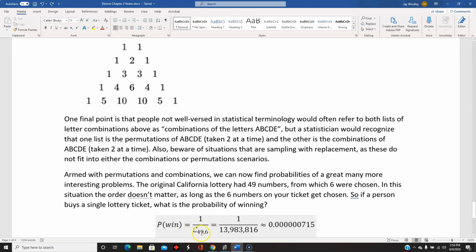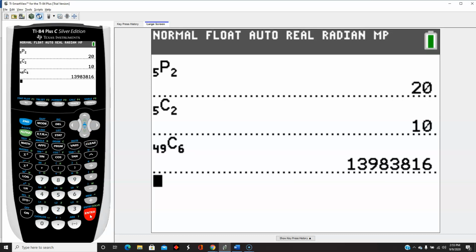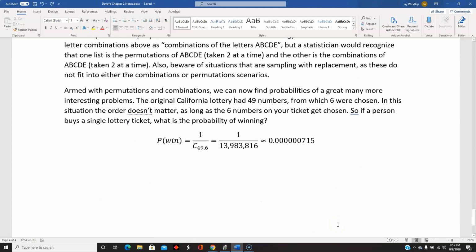The denominator would be the combination of 49 items chosen 6 at a time, or sometimes that would be referred to as 49 choose 6. And if I bounce back to the calculator, 49 items, choose 6 of them, there's almost 14 million ways that can happen. So with one lottery ticket, this is back when the California lottery started, your probability of winning would be 1 out of 14 million, which is a really, really tiny decimal number.